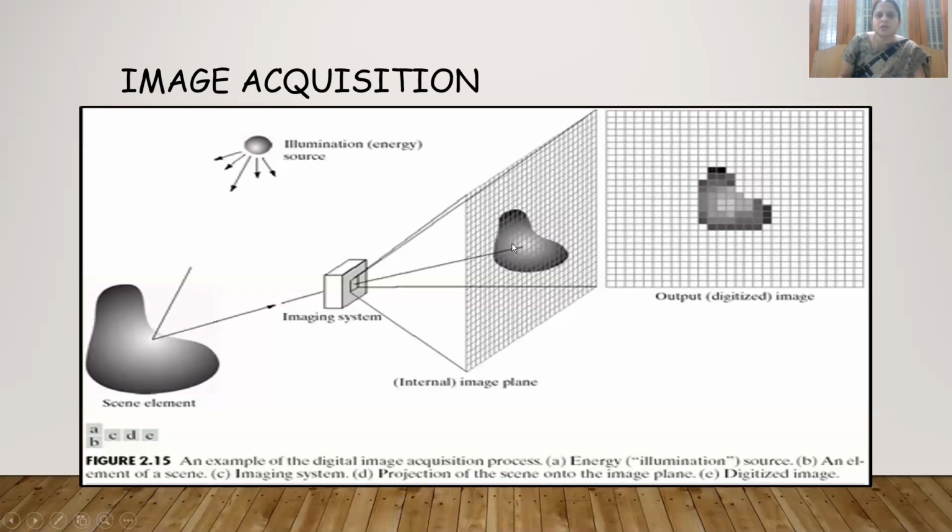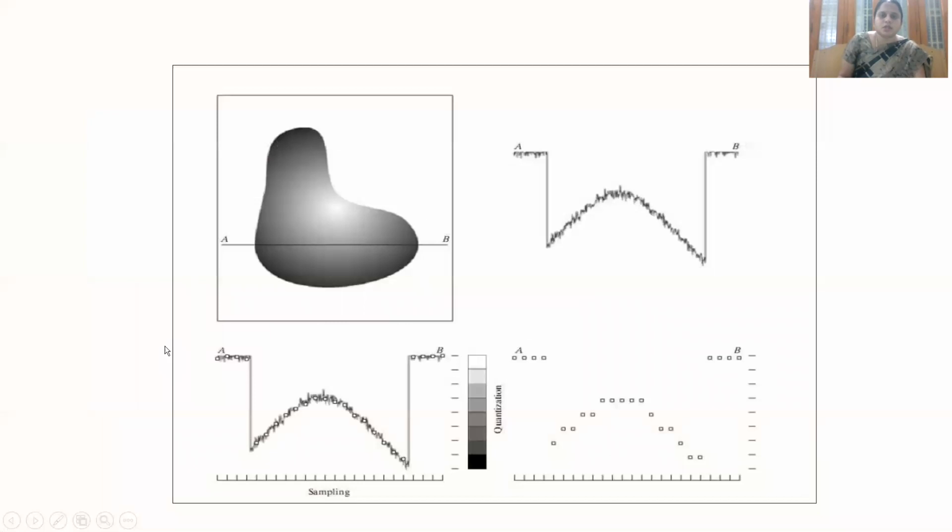How are we processing it? We pass this continuous image to an analog to digital converter, and the output will be a digitized image. So this is the simple process of how we get a digitized image. You see here, this is a continuous image, and for example we take this line A to B and mark the intensity values from point A to point B. Usually white has higher intensity values and black has lower intensity.